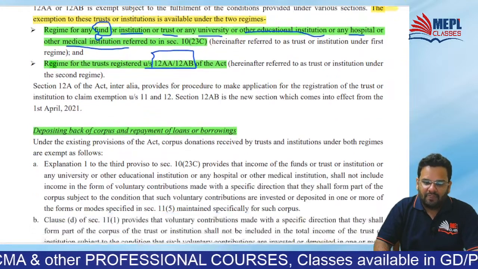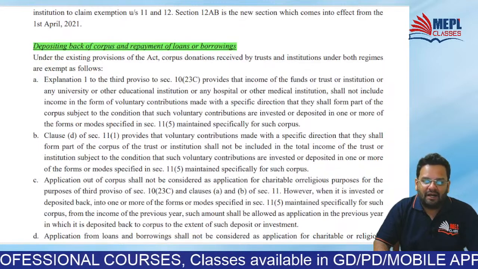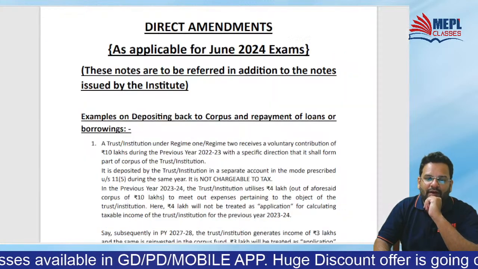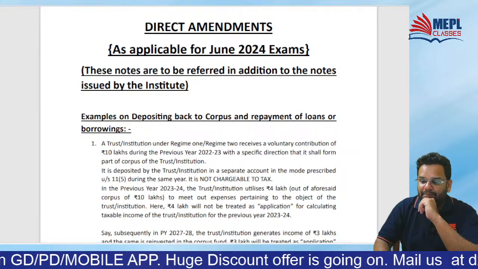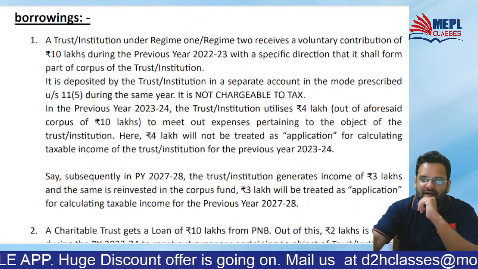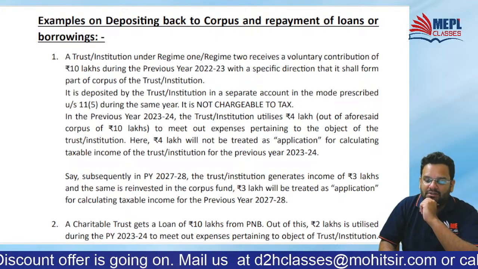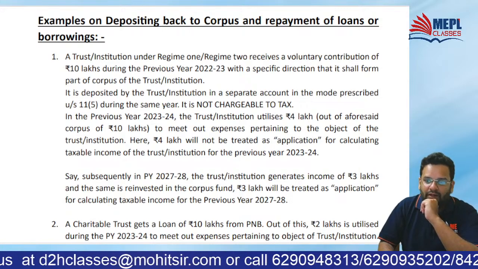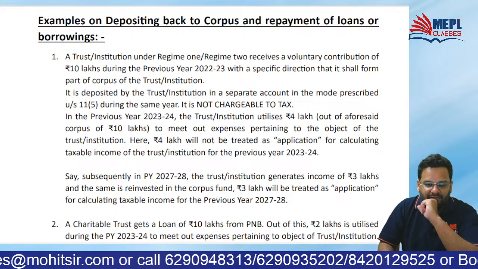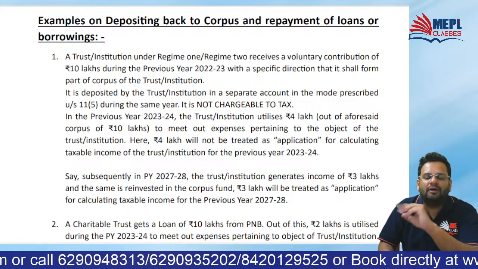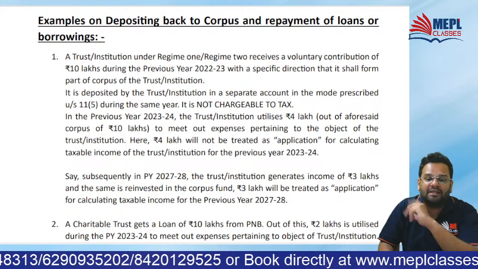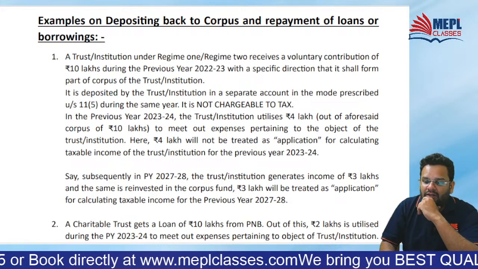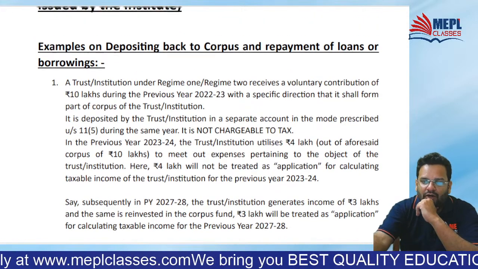Now see. Depositing back of corpus and repayment of loans and borrowings. What is this? That's why I go to the supplementary notes. With examples we will understand. If you just read like that, it will become very difficult for you to understand. So I have given you supplementary notes for these amendments. Understand the issue. The issue is really deep. Do you understand what application of money is first of all? You should understand some basic concepts before going for understanding of this amendment.